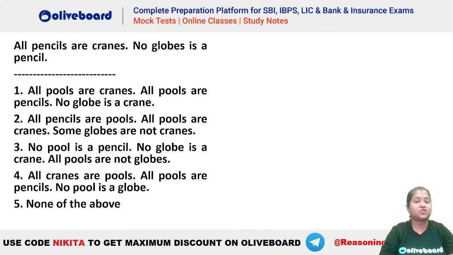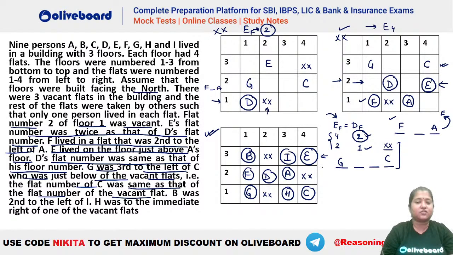Next question based on your reverse syllogism. Let's have a look at this one. How can we say C is below vacant? He is not just below vacant, he is immediately below the vacant flat. What was given here? It was given that C, who was below the vacant flat, that is, the flat number of C was the same as that of the vacant flat. So C and vacant should have the same flat number. So C has flat number 4 and this vacant flat also has the flat number 4. Right, Sapna? That is why C is immediately below a vacant flat such that their flat numbers are the same.